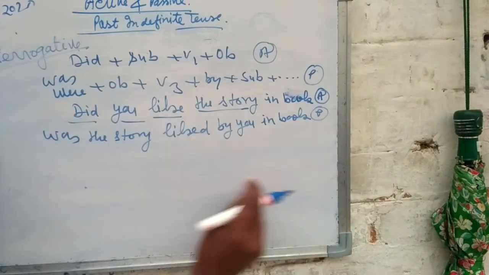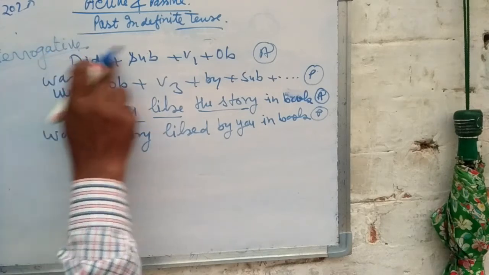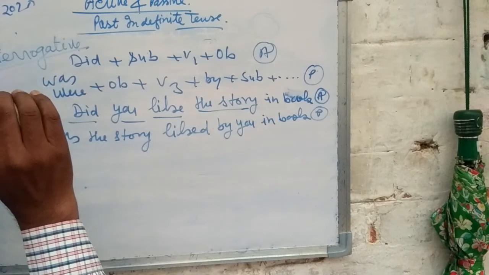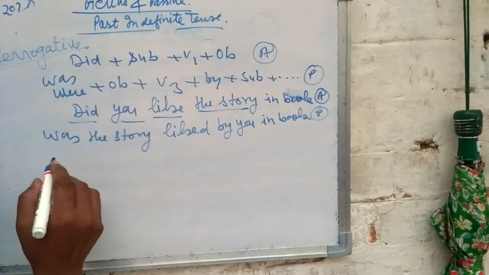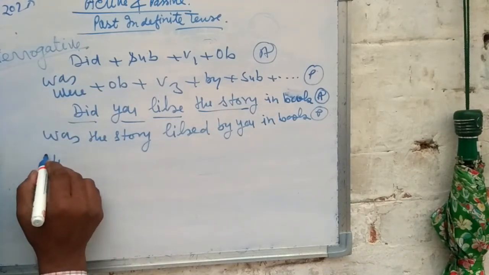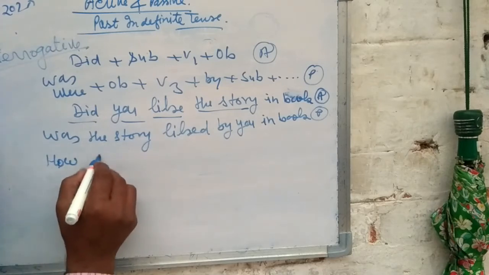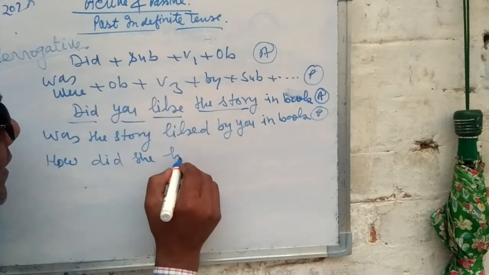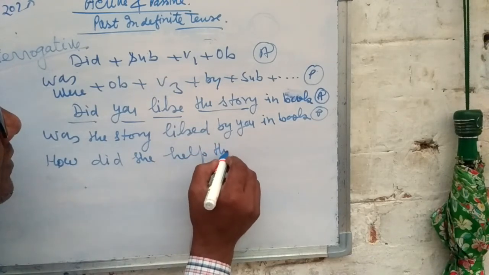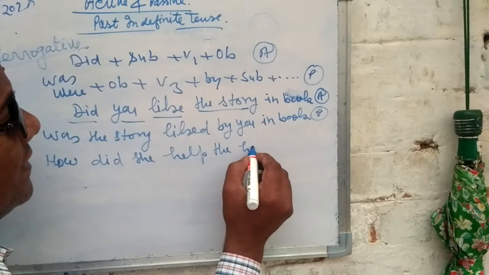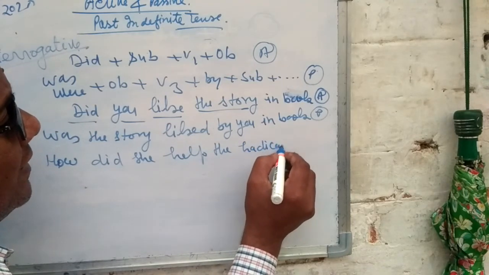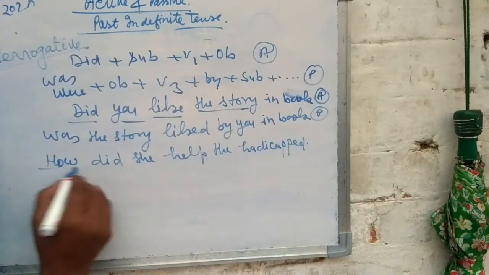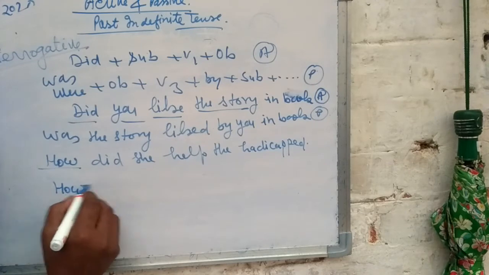If you have a question word before this sentence, you will write down the question word the same. I write the example. How did she help the handicapped? The question word is how, therefore it will remain the same.